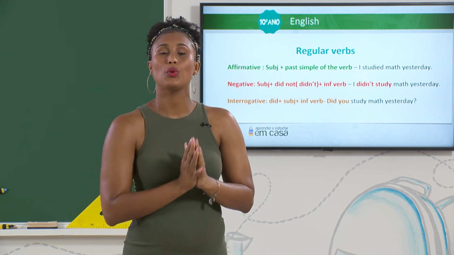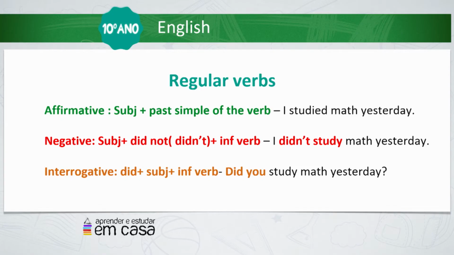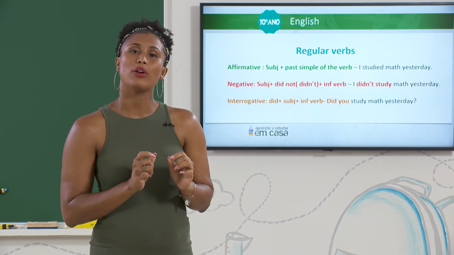And last one, we have the interrogative. Here we change the auxiliary verb with the subject. Did plus subject plus the infinitive of the verb. Did you study math yesterday? Don't forget the question mark. Let's move on to the irregular verbs.